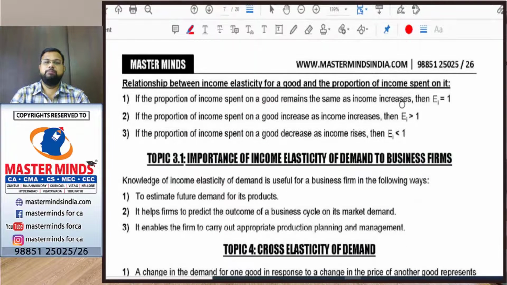Next, the relationship between income elasticity of a good and the proportion of income spent. So what is the relationship? How does the income elasticity change when the proportion of income spent changes?